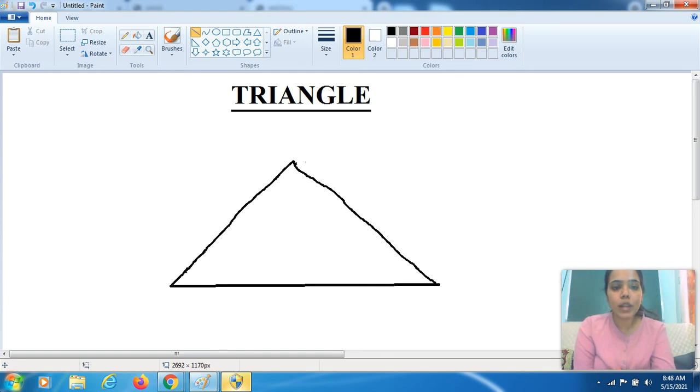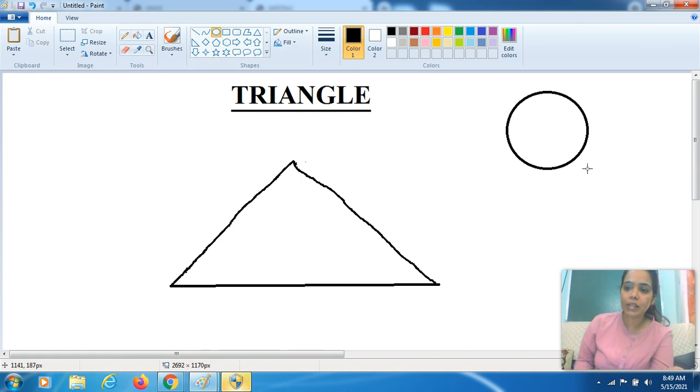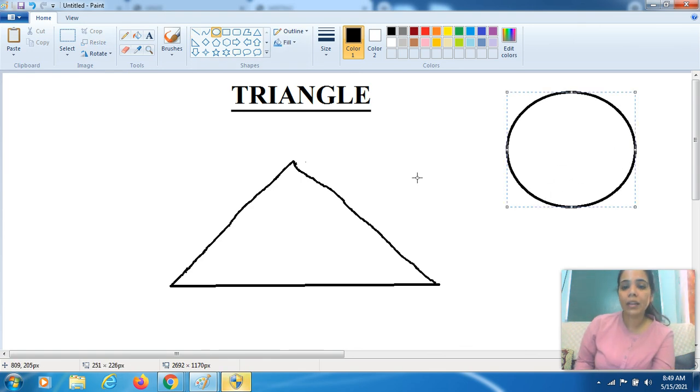Which shape is this? This is a triangle. In the previous session, I told you how to form a circle, right? Now today we are doing the second shape, which is a triangle. Previously I told you that a round thing is a circle, and today I'll introduce a new shape, a triangle.